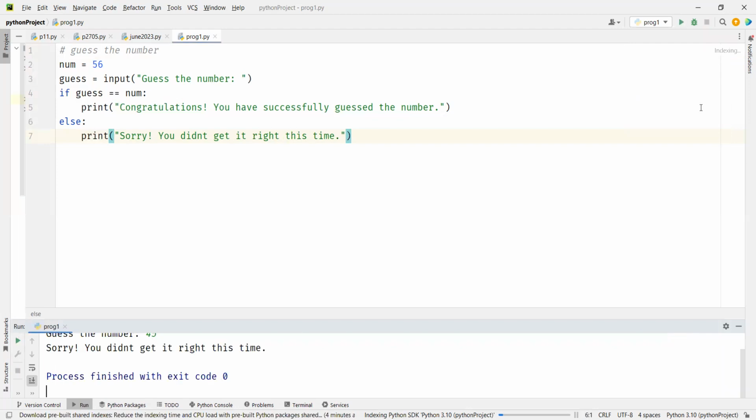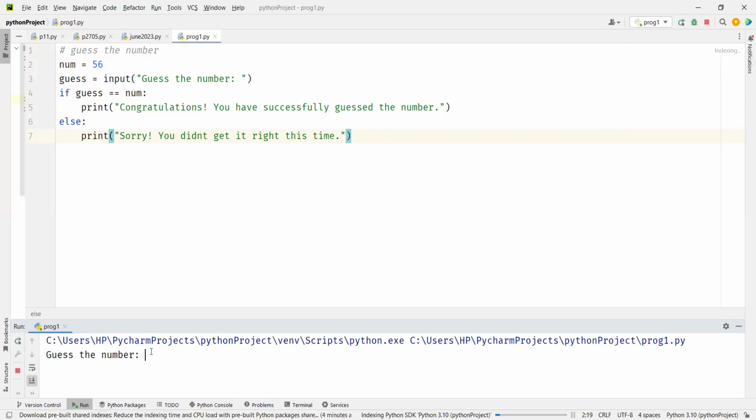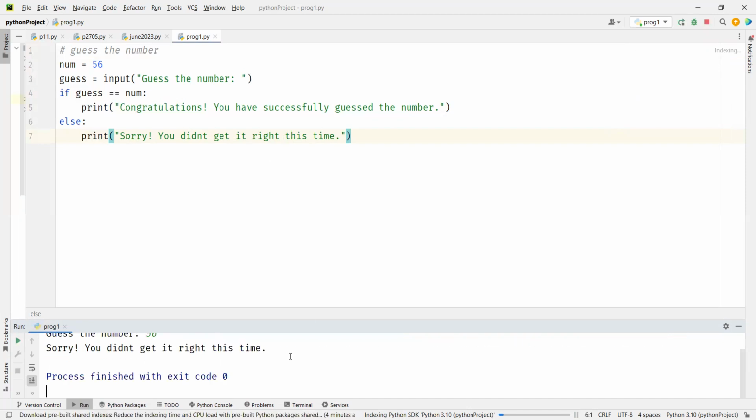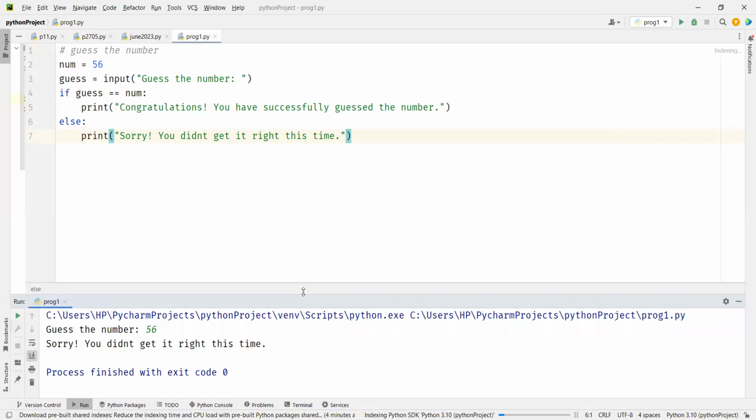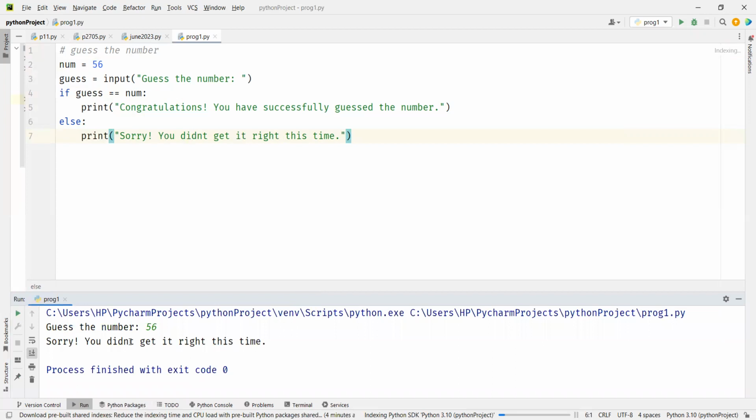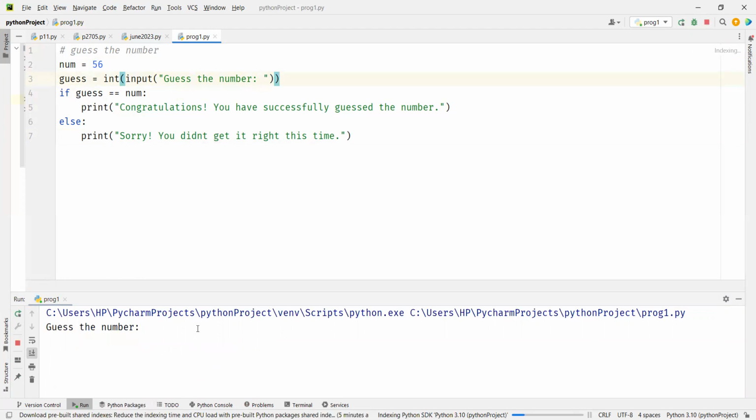Now if I run it again and I say 56, 56 is correct, right? What happened? Why is it not showing this? Probably because the input isn't registered as int. Yes, it is still a string, so you have to convert it into an integer. You're comparing string 56 with integer 56. Now you will get it right if I say 56.